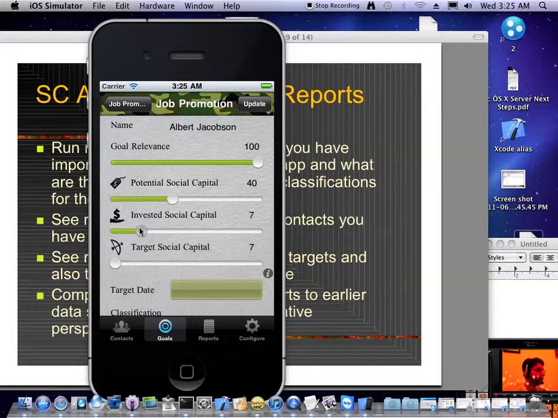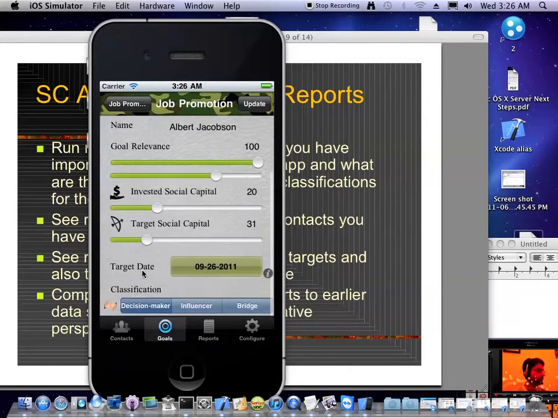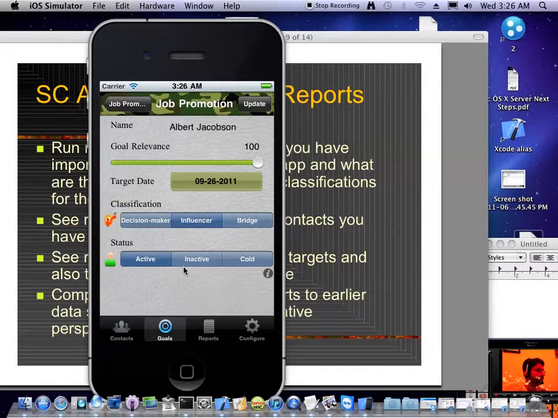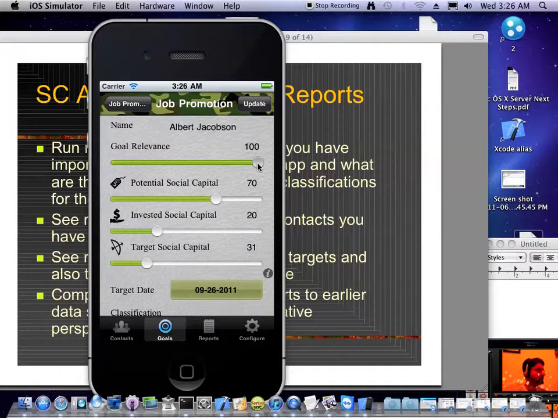Albert may be another department head, so maybe he's quite important, but I don't know him too well because he works in another department. So my target is to get to somewhere around 30, and let me quickly set it in another month, 2 months time. Albert is definitely an influencer as far as I'm concerned at this stage, and his goal relevance, since he's the head of another department, is probably about 60 in the context of this goal.